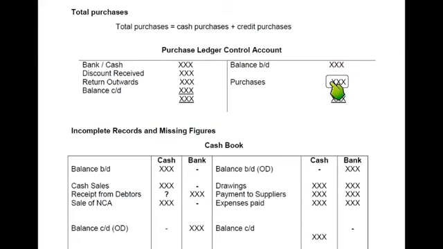Then this purchase is always credit purchase because a PLCA never includes cash purchases. PLCA is a liability account and a liability is always created when we buy goods on credit. Liability is never created when we buy goods on a cash basis. So I hope you understood how to make an SLCA in order to get credit sales and how to make a PLCA, purchase ledger control account, in order to get credit purchases. Then we need to add cash purchase and cash sales in order to get total sales and total purchase figures.